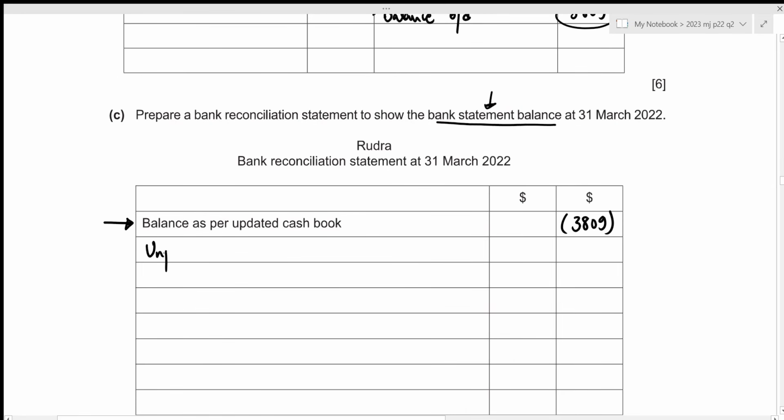These will be our unpresented checks to TK Stores. It was a 482, and Arad Supplies, and this was a 1043. Now the total unpresented check is just going to be 482 plus 1043, which results in 1525.